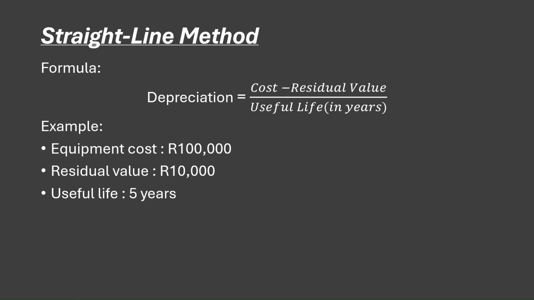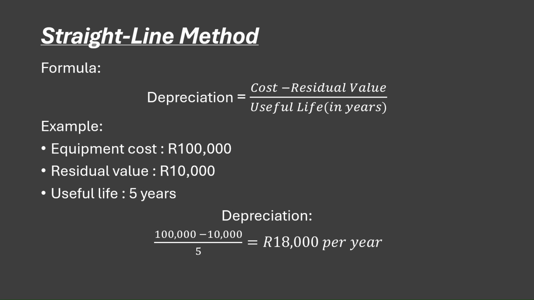The residual value is 10,000. Remember, residual value is the value that it's going to have after its useful life, right? So it's going to be 10,000, then the useful life is 5. So if you use the formula there, we have 100,000 minus the 10,000 divided by 5, which is the useful life. Then each and every year, it's going to depreciate by 18,000 rands. All right, so that is the first one.